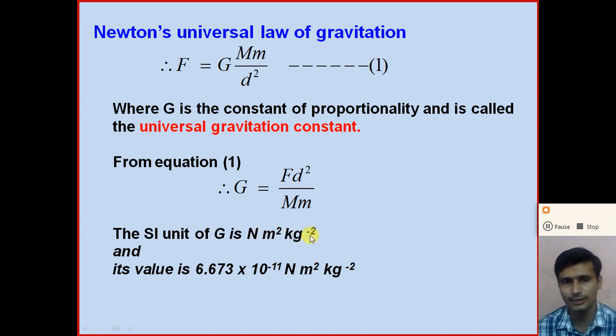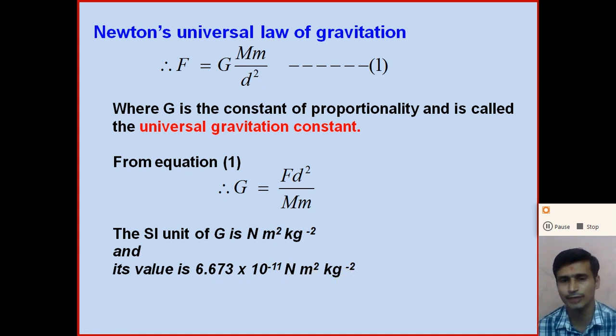So what is the value of capital G and why is capital G called the universal constant of gravitation? The value of capital G was first found by the scientist Cavendish, who accurately found the value of capital G, and the value of capital G is 6.673 into 10 raised to minus 11 Newton meter square kilogram raised to minus 2.